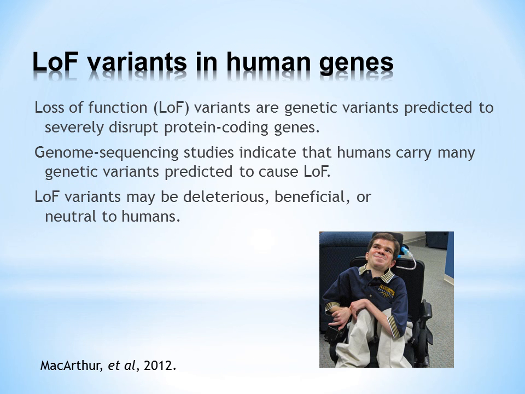Genetic variants predicted to severely disrupt protein coding genes, collectively known as loss-of-function variants, are also mutations. They are of considerable scientific and clinical interest. Genome sequencing studies indicate that all humans carry many genetic variants predicted to cause loss of function of protein coding genes. These LOF variants found in healthy individuals may be deleterious, neutral, or beneficial for humans. Distinguishing between these categories will be crucial for functional interpretation of human genome sequences.